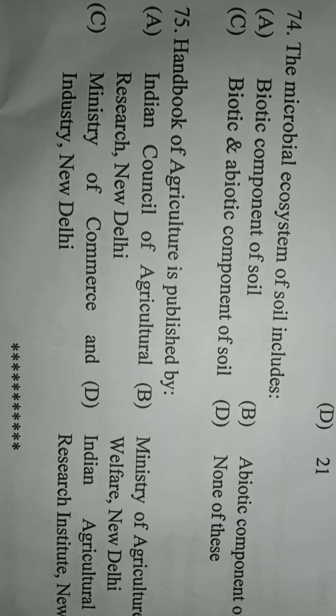The next question: Handbook of Agriculture is published by... Option A, Indian Council of Agricultural Research, New Delhi. Option B, Ministry of Agriculture and Farmers Welfare, New Delhi. Option C, Ministry of Commerce and Industry, New Delhi. Option D, Indian Agricultural Statistics Research Institute, New Delhi. Here the correct answer is option A, Indian Council of Agricultural Research, New Delhi. Handbook of Agriculture is published by ICAR. So guys, this is part 1.